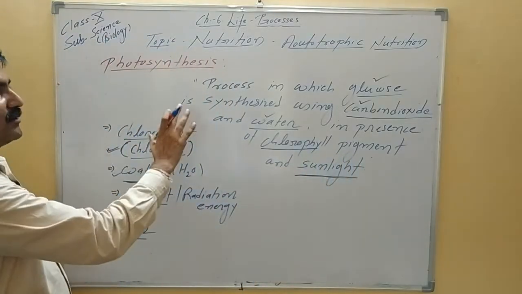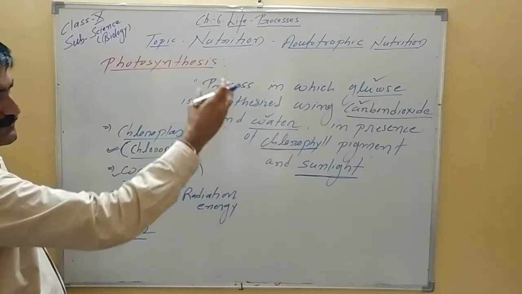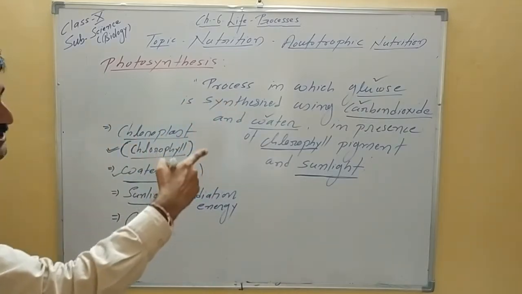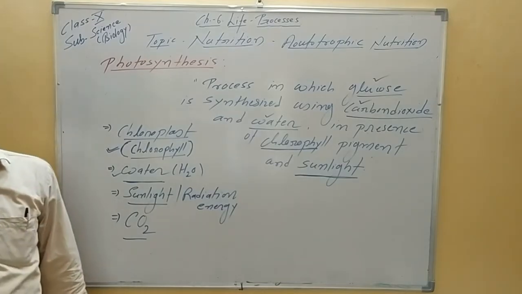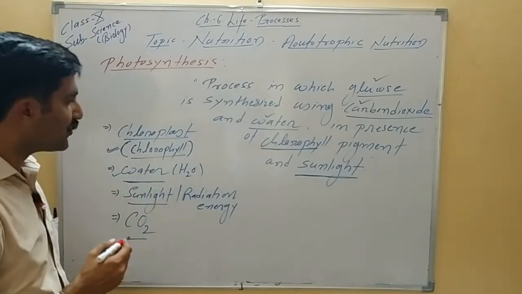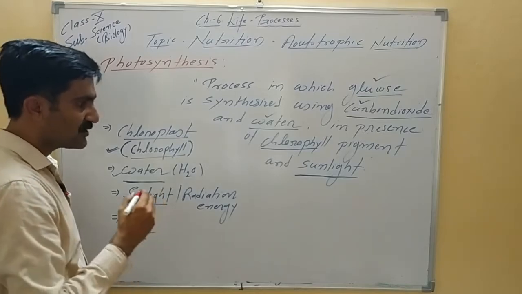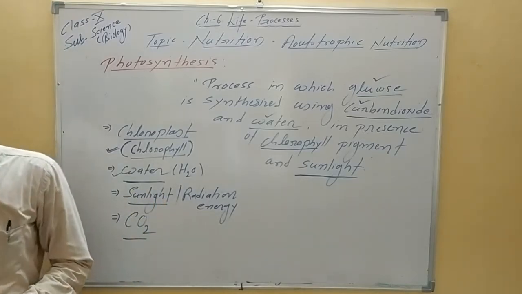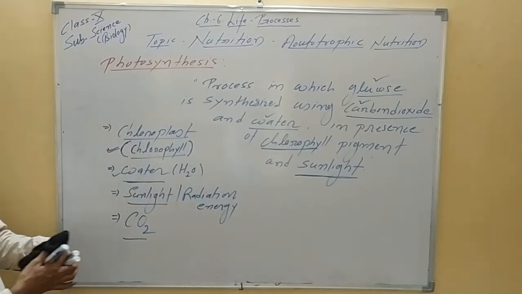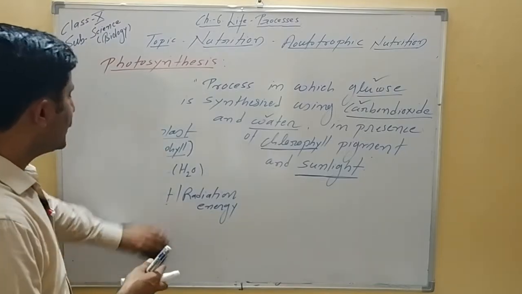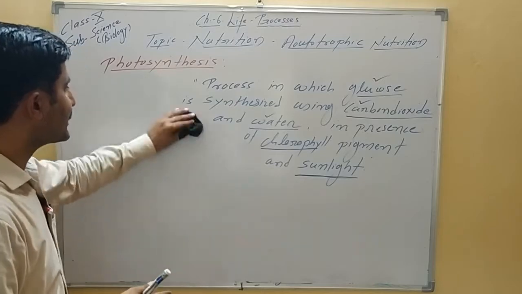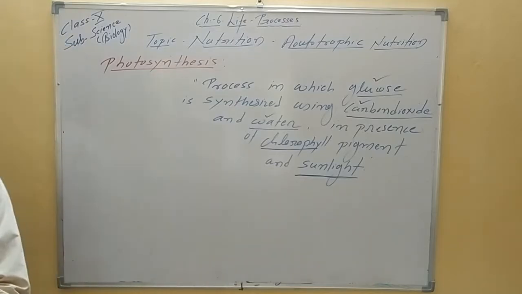So if we write this definition in form of reaction, that is called the overall reaction of photosynthesis. So the overall reaction of photosynthesis we can write, this is also very important to remember. We can write this definition in form of a reaction also, and this reaction is known as the overall reaction of photosynthesis. So let's write the overall reaction of photosynthesis.